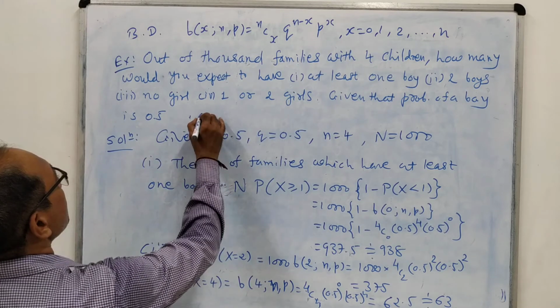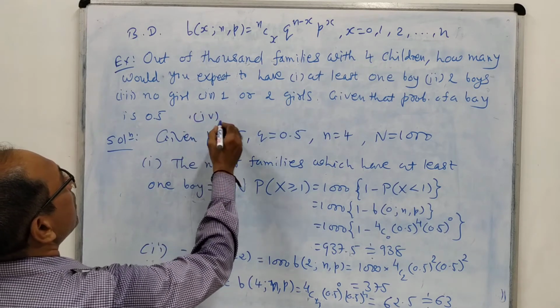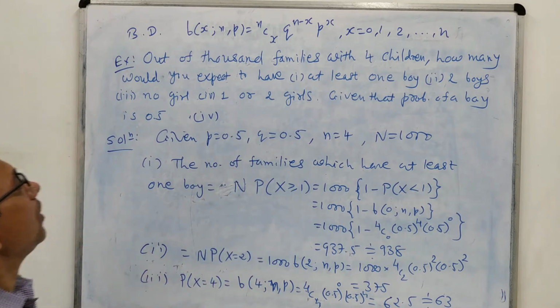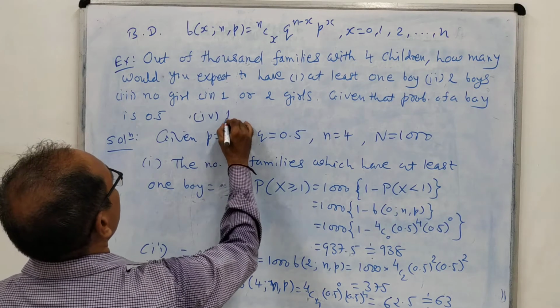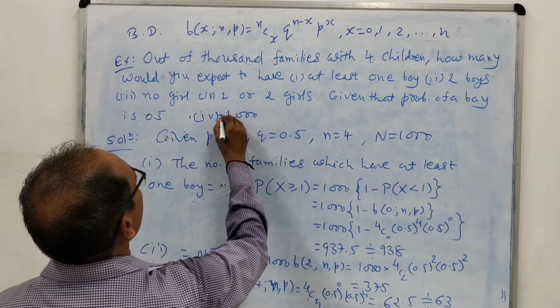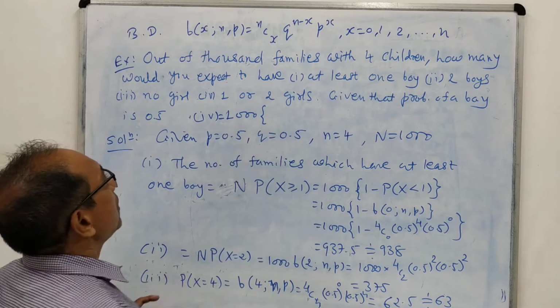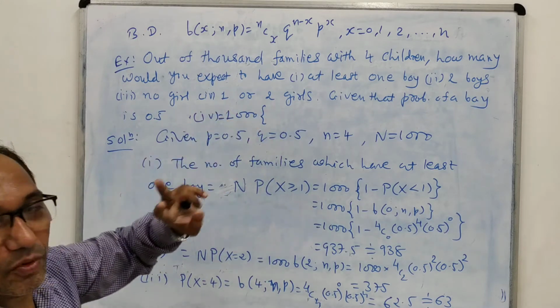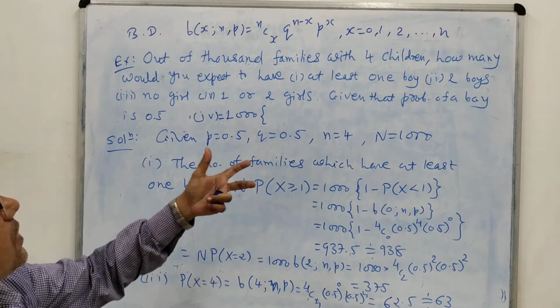For one or two girls means either one girl or two girls. So what do we mean? That means it is 1000 into, if it has one girl, suppose one girl, then that means it has three boys.